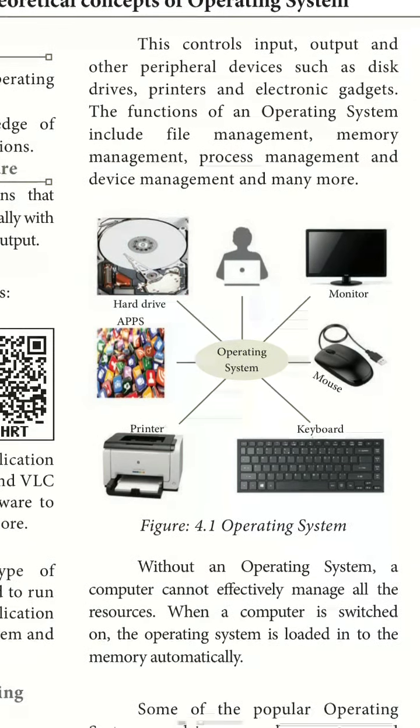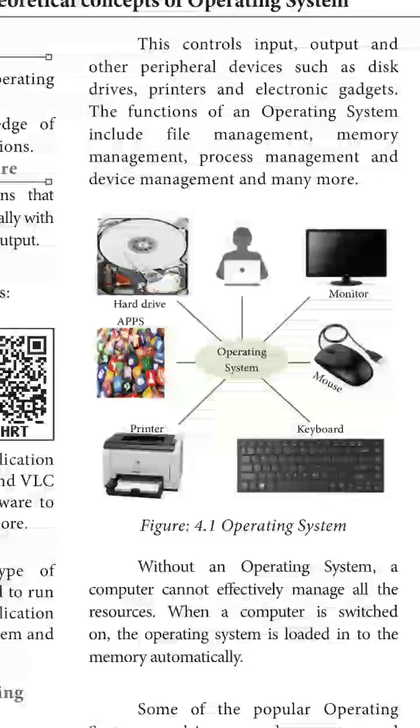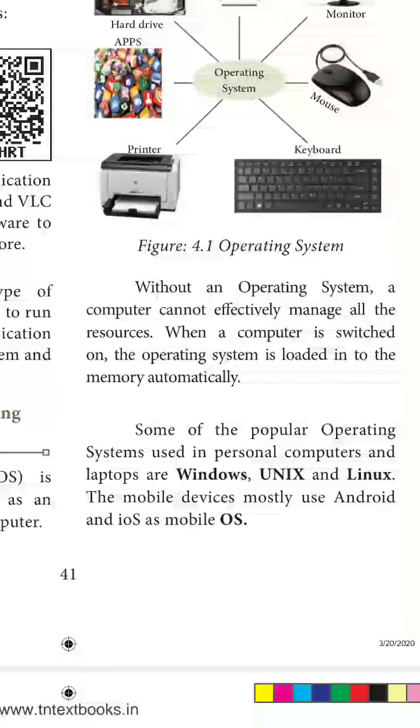Here you can see that the operating system is controlling the keyboard, printer, apps, hard drives, monitors, mouse, everything. Without an operating system, a computer cannot effectively manage all these resources. When a computer is switched on, the operating system loads into memory automatically. Some popular operating systems used in personal computers and laptops are Windows, Unix, and Linux. Mobile operating systems mostly use Android and iOS.